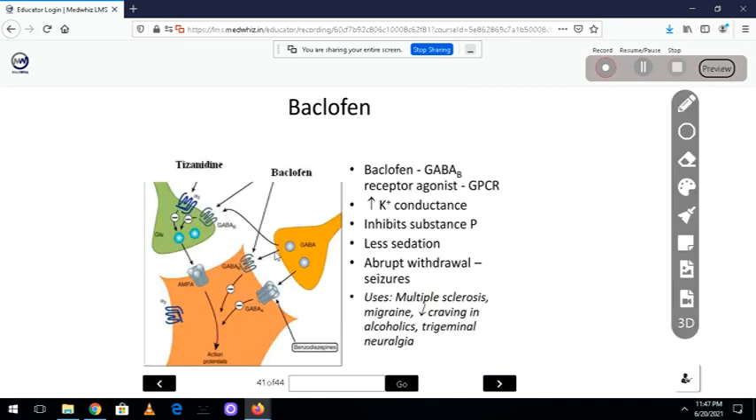So baclofen, I told you, is GABA B, and tizanidine is an alpha 2 agonist. So both are inhibitory in nature. They increase potassium conductance, inhibit substance P, cause less sedation, but when you abruptly stop them, they will cause seizures. Where do you use them? We use them in multiple sclerosis, migraine, decreasing craving in alcohol, and trigeminal neuralgia.